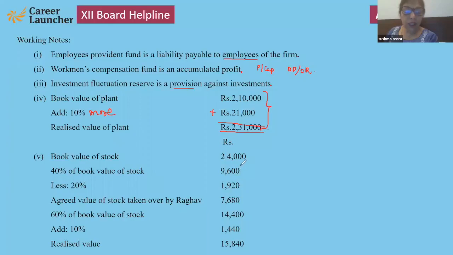First we divide it in 40% separate, then 60% separate. Note down. So whenever there is the part of the question, separate it 40%, 60%, 50%, 50%, whatever they can give you, you can divide it.